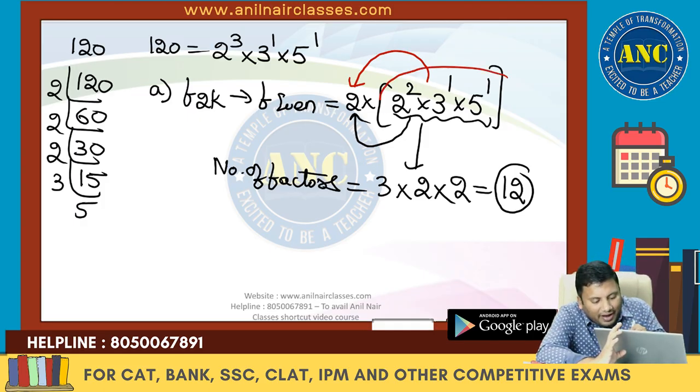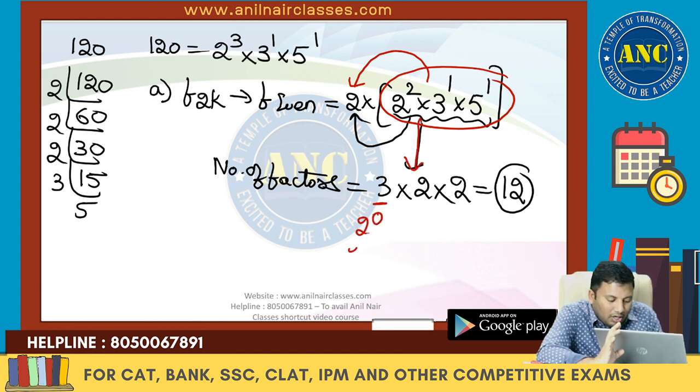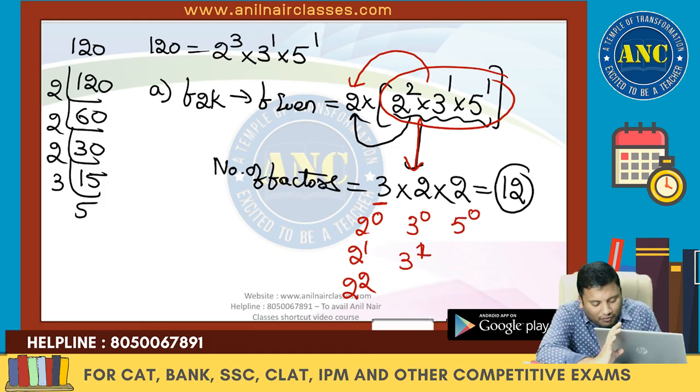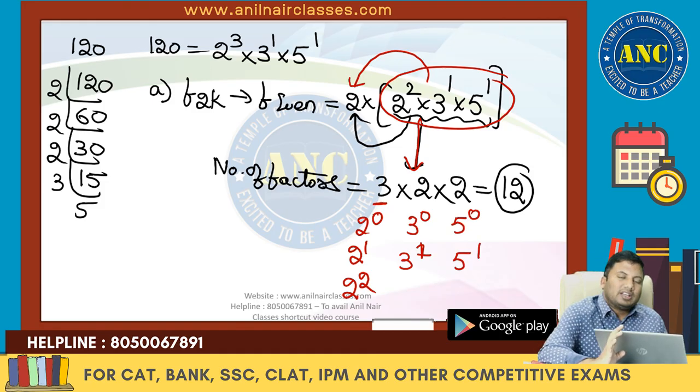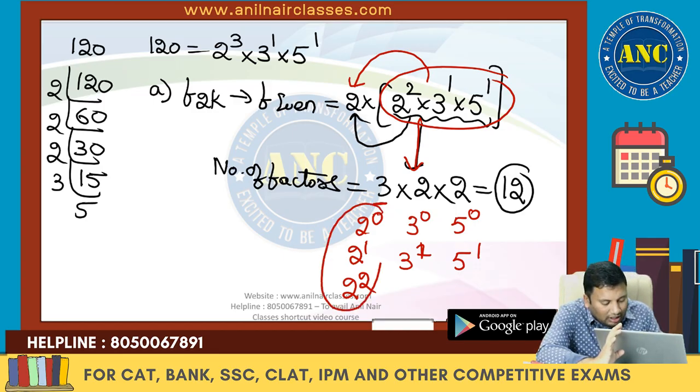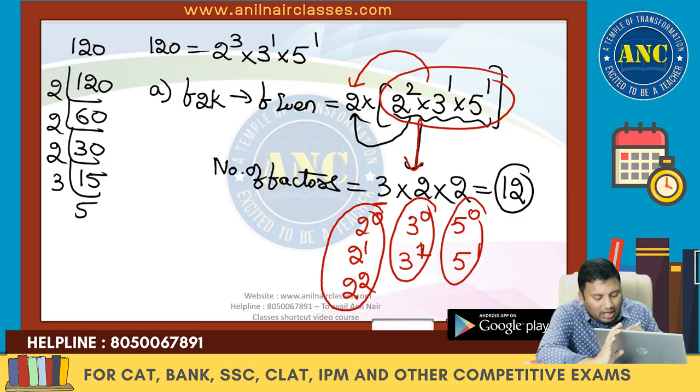So how many factors are there for this number? 2 square means 2 power 0, 2 power 1, 2 power 2. 3 power 1 is 3 power 0, 3 power 1. 5 power 1 means 5 power 0, 5 power 1. Yesterday in the class we discussed how to find the factors. Total there are 3 factors, 2 factors and 2 factors: 3 into 2 into 2. The answer for this question is 12.